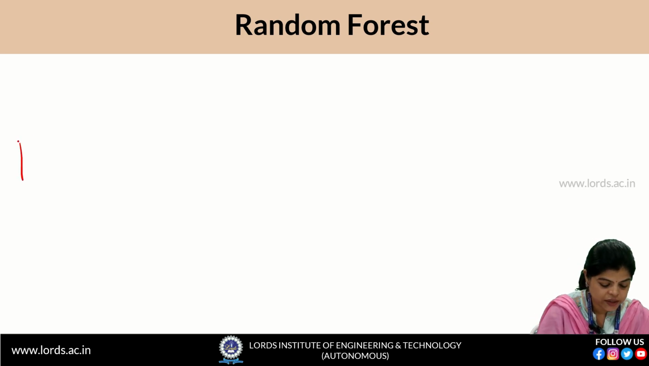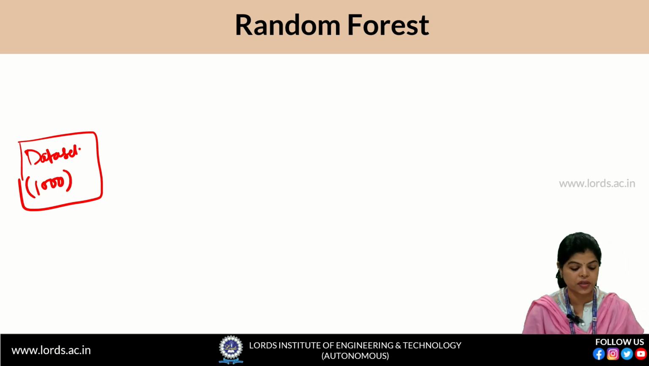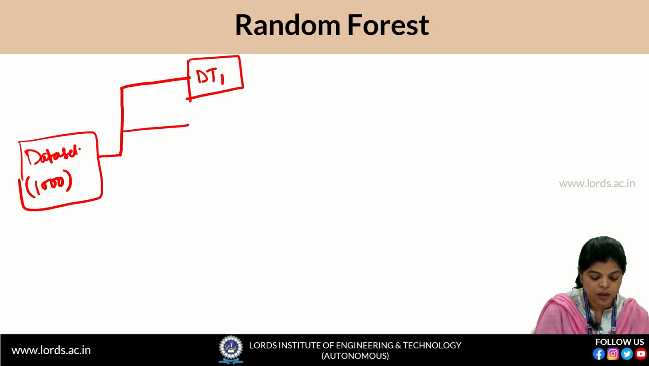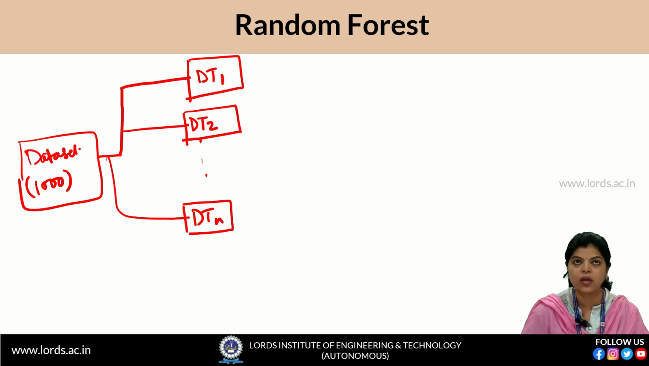Suppose we have a data set here, a complete data set. Suppose I am taking an example of 1000 rows in the data set. A subset of this data set will go into the first decision tree, DT1. The second subset of this data set will go into DT2 and so on. Suppose n number of decision trees are connected here.